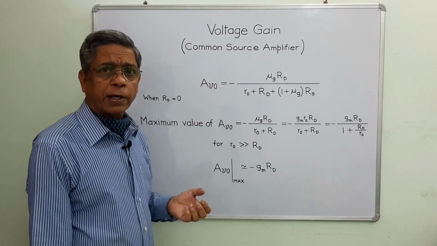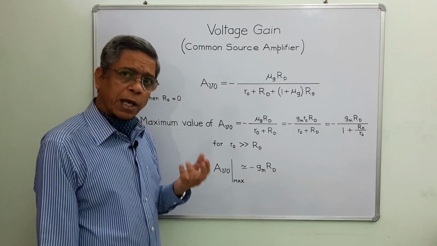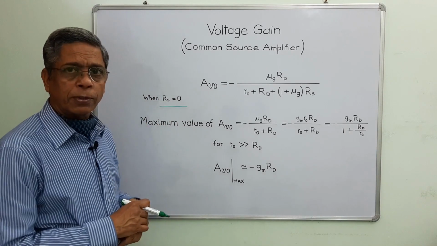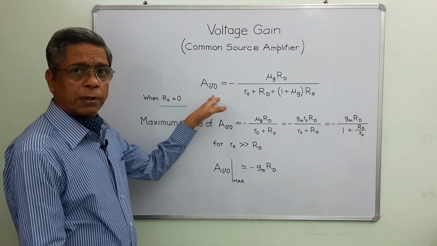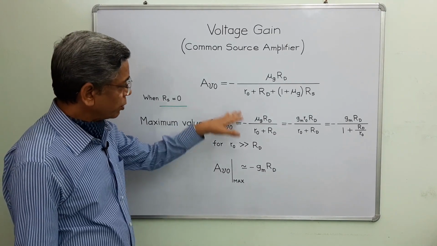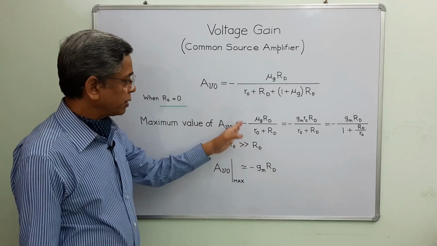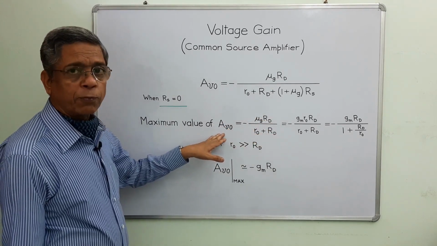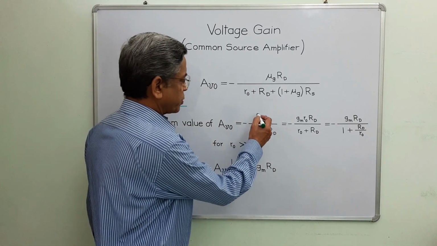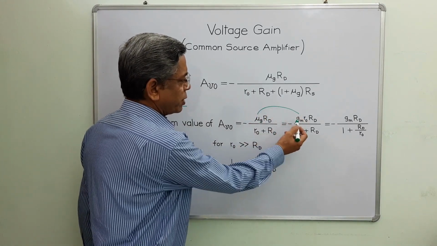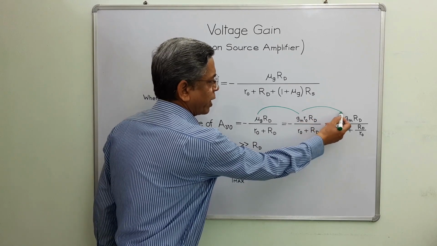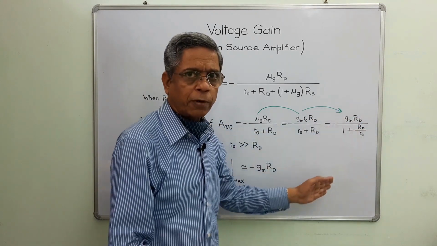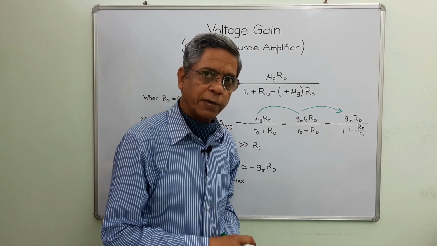And there is one important fact about the source resistor. In absence of the source resistor, we can write Rs is equal to 0. Then the expression for open circuit voltage gain reduces to a very simplified form. But this indicates the maximum value of open circuit voltage gain, and substituting the value of mu as gm r0 and further simplification, we arrive at this very simplified expression for the maximum value of open circuit voltage gain.